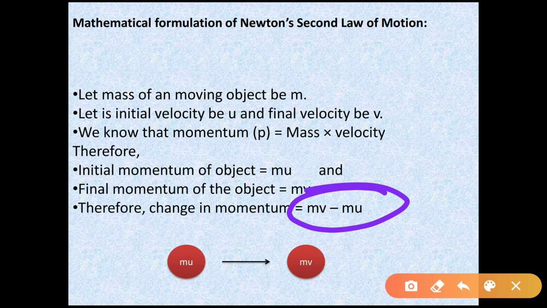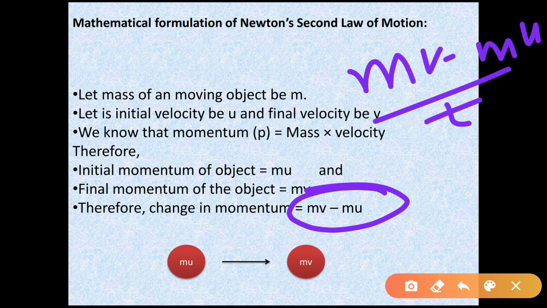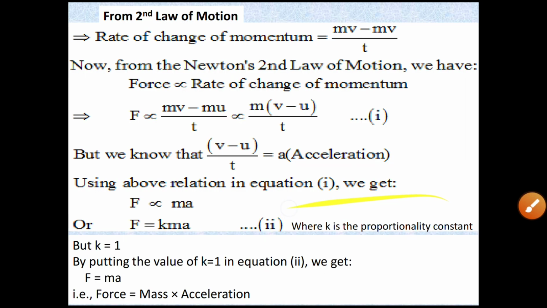So what is rate of change of momentum? We have to divide it by the time. So that is mv minus mu by time. This indicates rate of change of momentum, that is, change in momentum with respect to the time. Rate of change of momentum means change in momentum with respect to time.